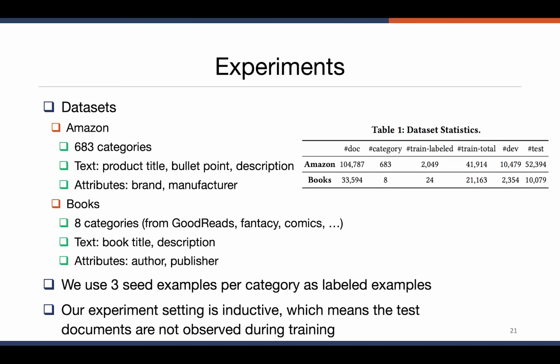For this dataset, the text part includes product title, bullet point, and description, and for the attributes, we have brand and manufacturer of the products. The second dataset is a book dataset. It has 8 categories of different book genres. For the text part, we have book title and description. And for the attribute part, we have author and publisher of the books. For all the datasets, we use 3 seed examples per category as labeled examples. And meanwhile, our experiment setting is inductive, which means that the test documents are not observed during training.